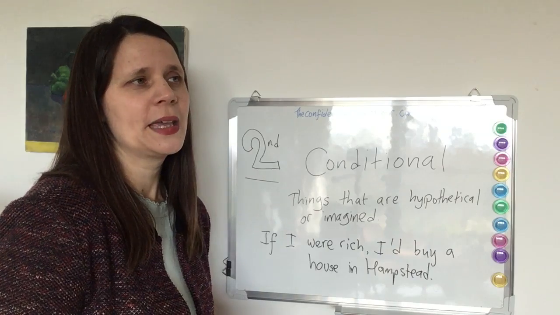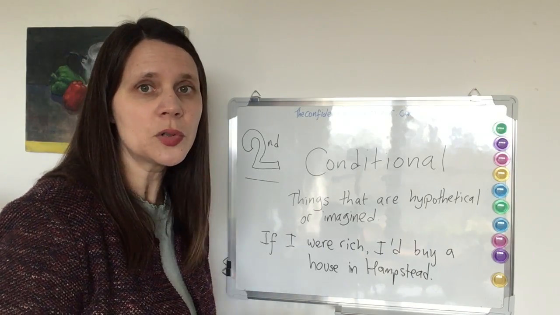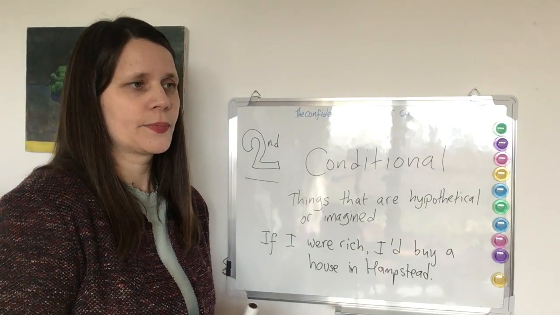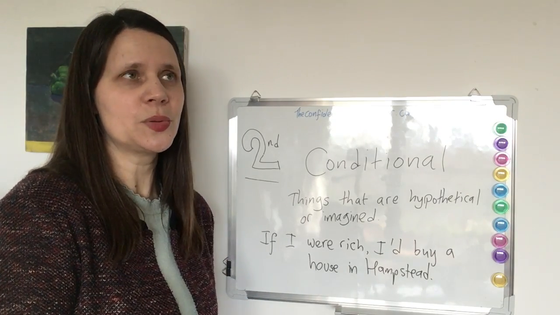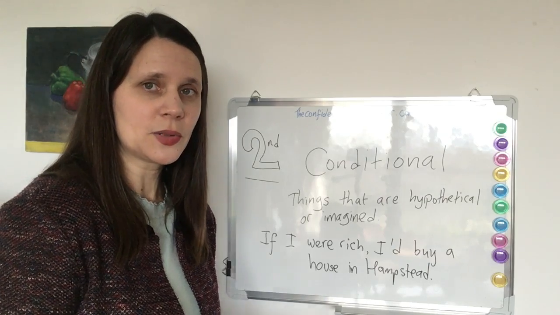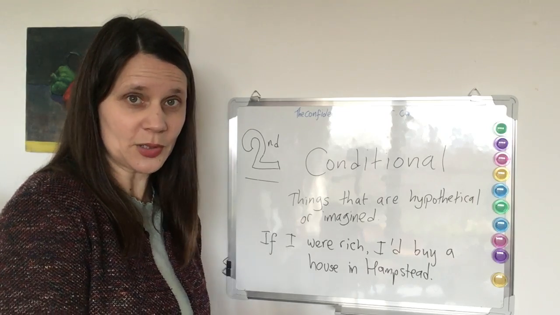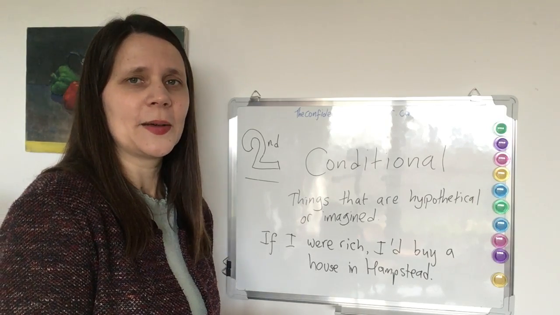Another example, if I could go on holiday this year, seems unlikely with COVID, I would go to New York, for example. So you take a situation that is not really possible and you imagine how it could be or would be or should be in the second clause.